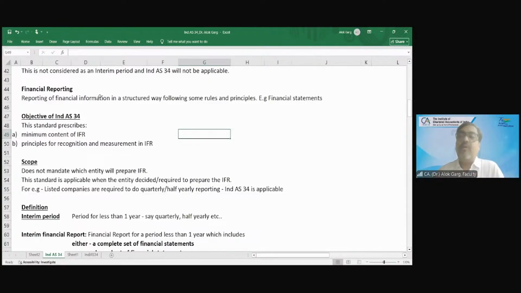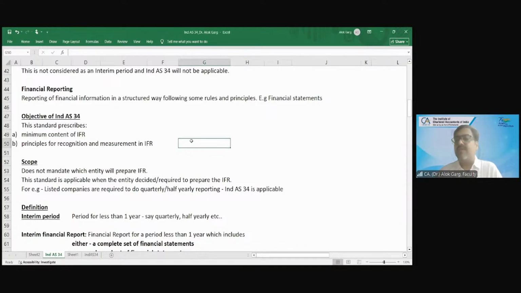I went to the controller of the company and I asked, sir, what is the use of this interim financial statement, where we are preparing 60, 70 pages of financial statements on a quarterly basis? He said that we are a listed company and we used to prepare our financial results. And that is why we are preparing these interim financial statements, not condensed interim financial statements.